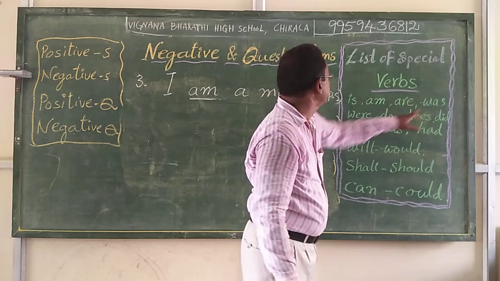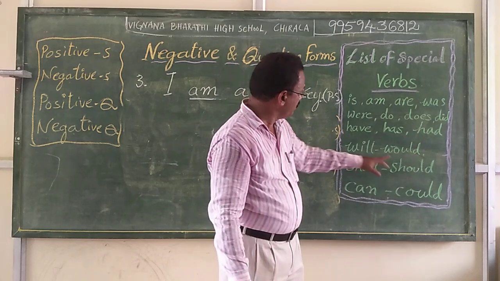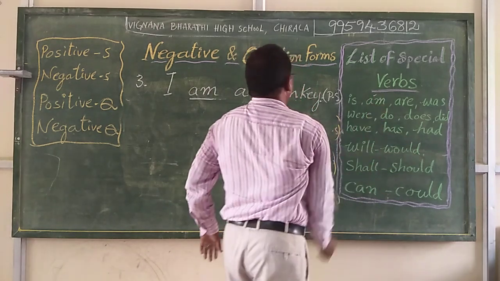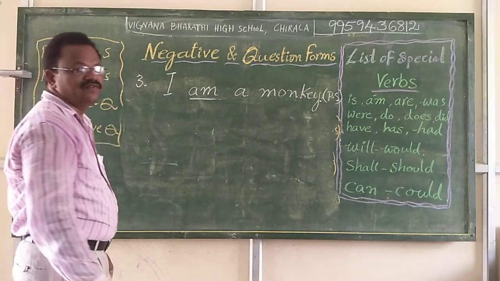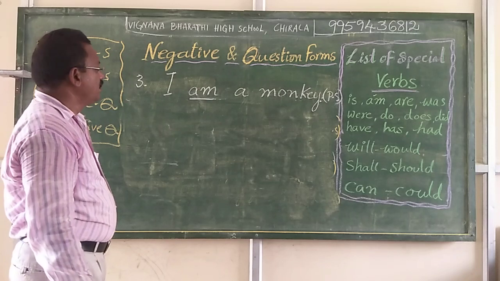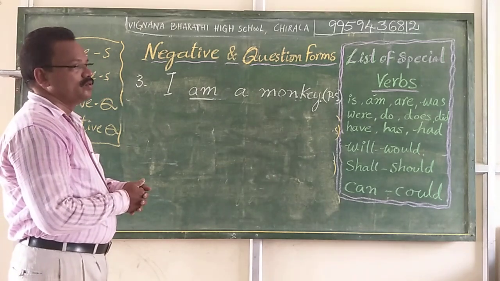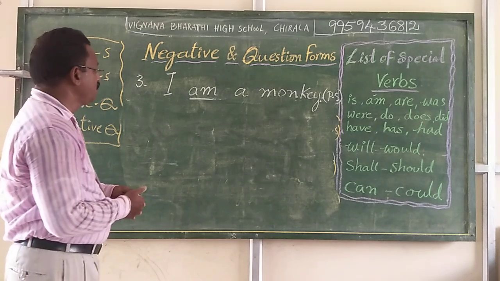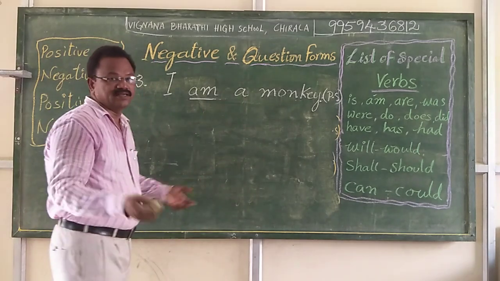Is, am, are, was, were, do, does, did, have, has, had, will, would, shall, should, can, could. Here it is. Now, first of all, we can recognize the special verb in the sentence to make some changes into the negative statement, positive question form and negative question form. Now, simple. I am a monkey. You can understand very easily.